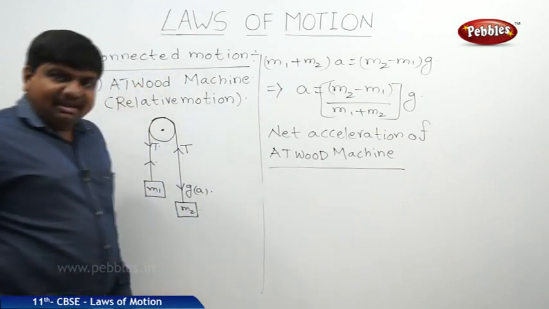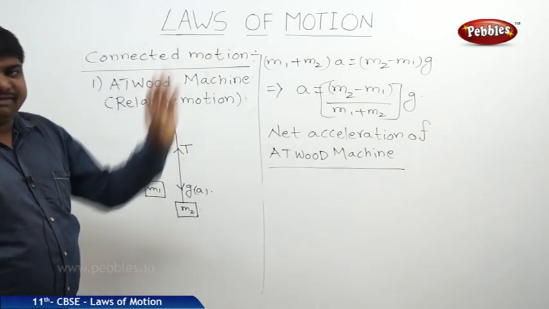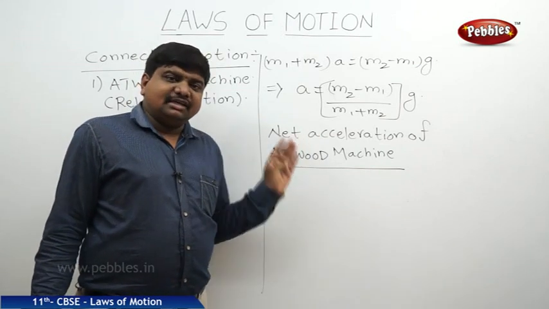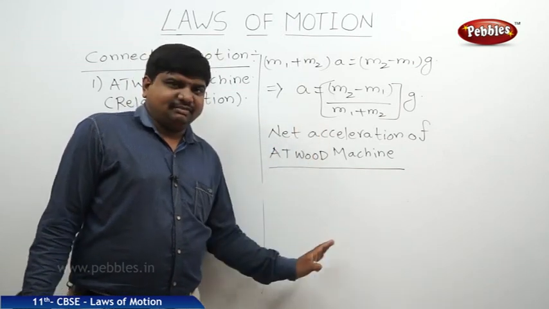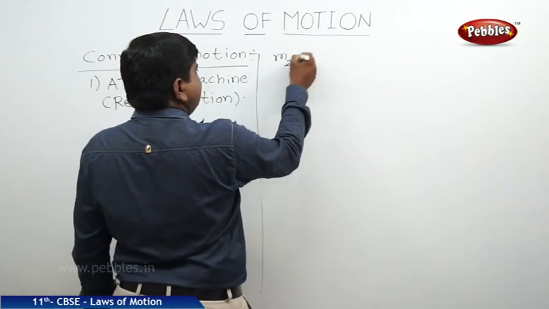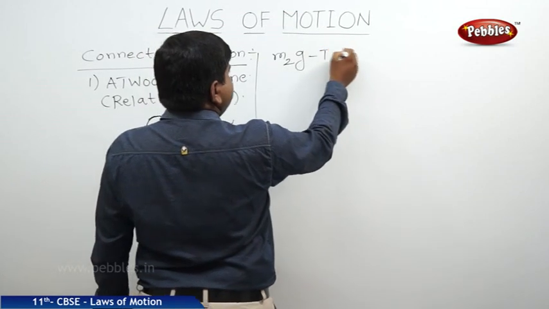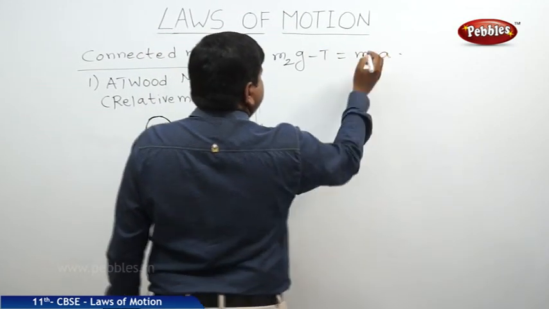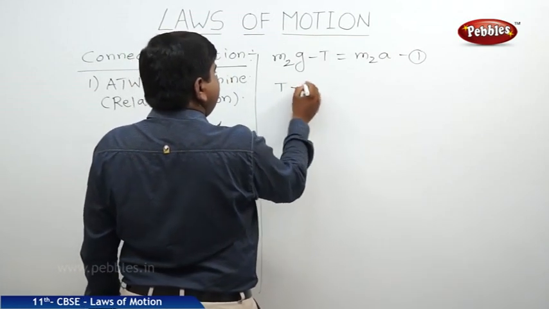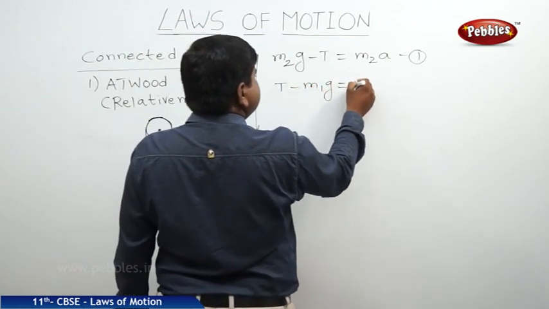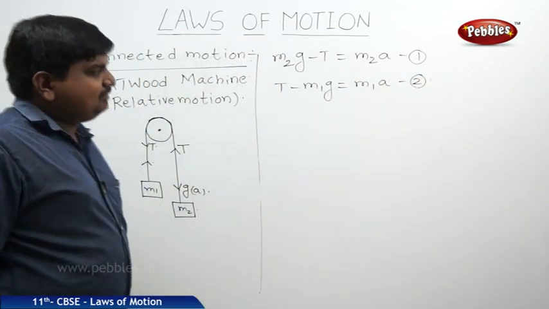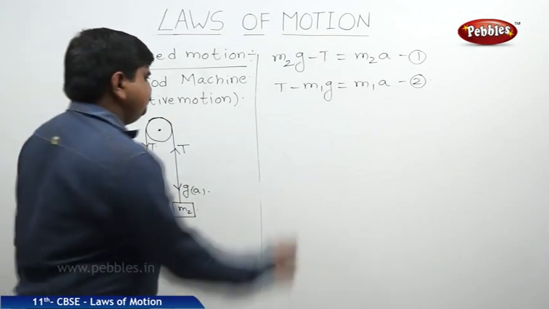We can substitute this A value in any previous equation, whether equation 1 or equation 2, and we will get the tensional force value also. Now we will do the same thing. The first equation is M2G minus T equals M2A. The second equation is T minus M1G equals M1A. Now we divide equation 1 by equation 2.